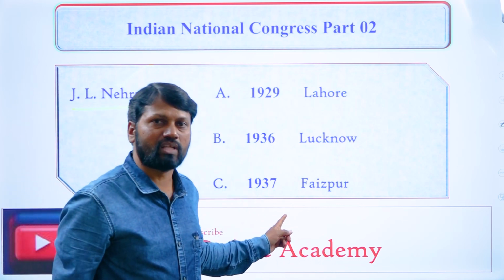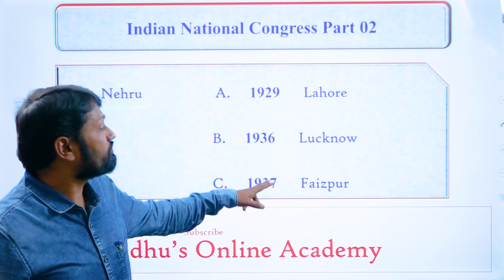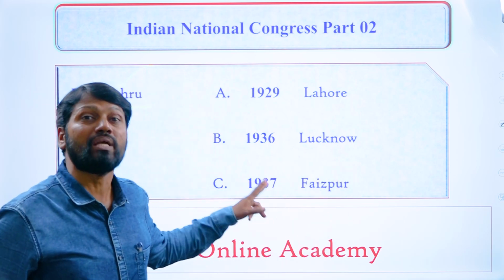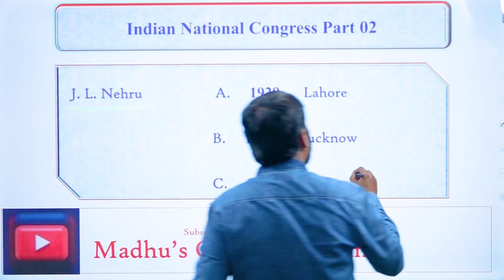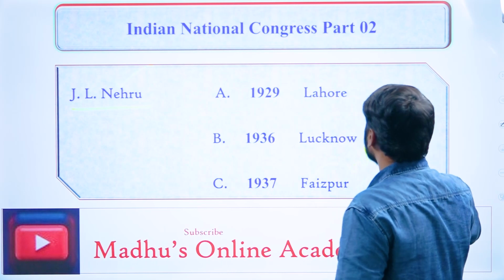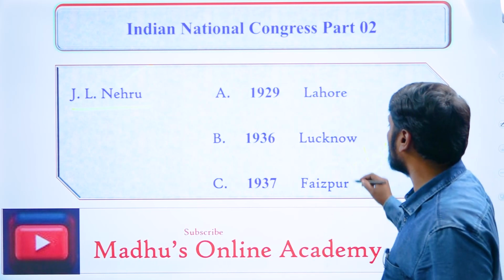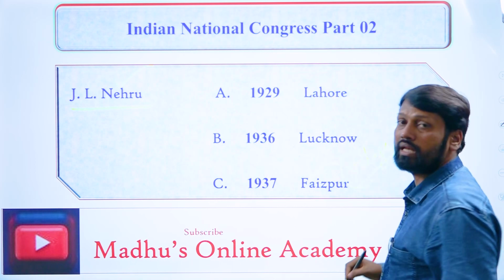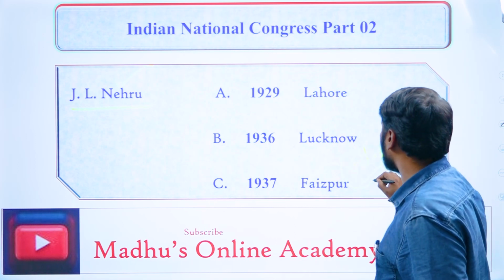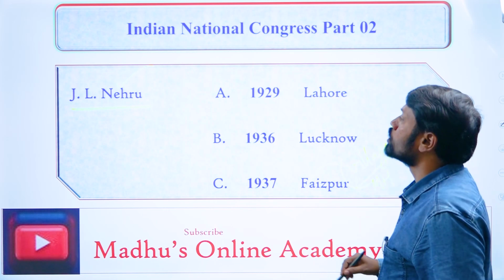The significance of this Faizpur session in history was that it was the first INC meeting held in a village area. This village is in Maharashtra. Remember this.